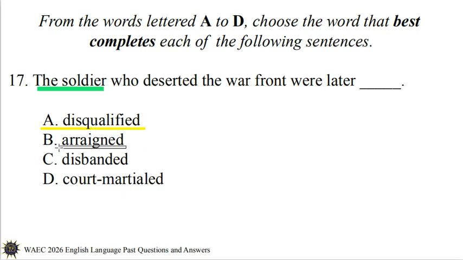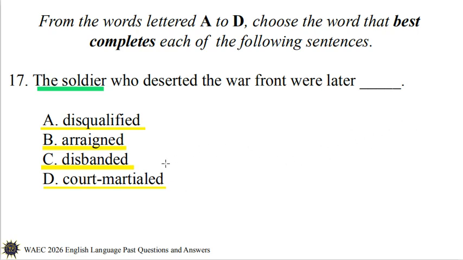Arraigned in option B means to charge someone to a court of law or to be made to appear before a judge. Option C, disbanded, means to break up a group. Option D, court-martialed, means to bring someone to a court where military laws or cases are treated.